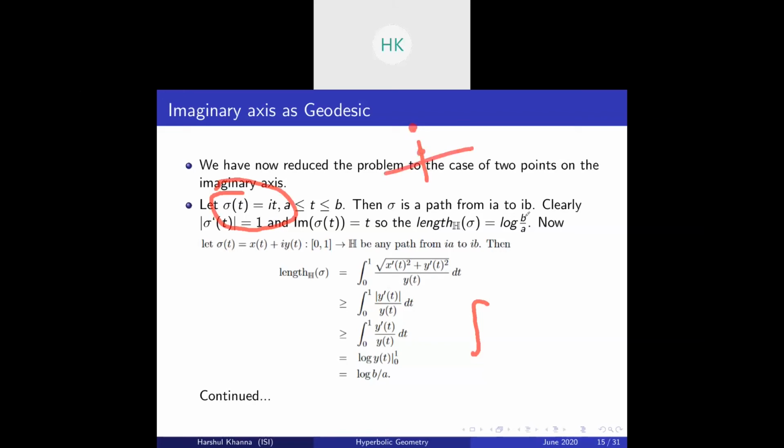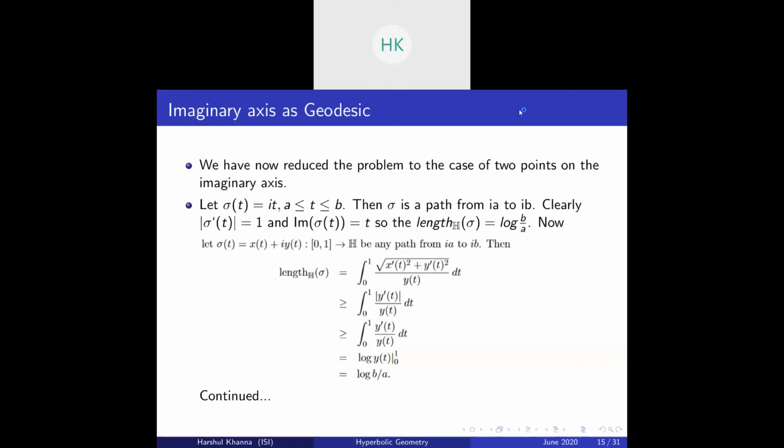Now, sigma dash t is equal to i, so the modulus of sigma dash t is equal to 1. So the integration will be equal to the integral of 1 by the imaginary part of sigma t, which is t, dt from a to b, which is ln(b/a). So we see that ln(b/a) is essentially the length of the path between the two points ia and ib.